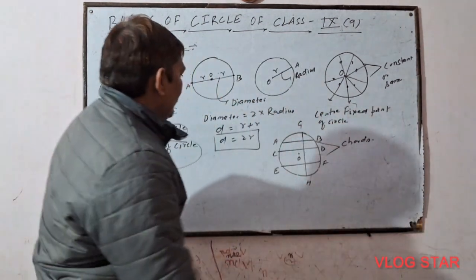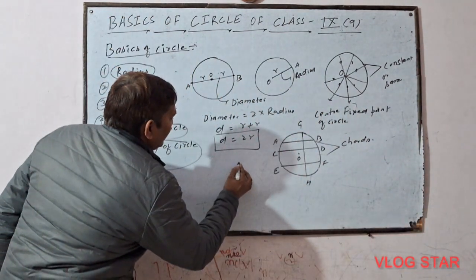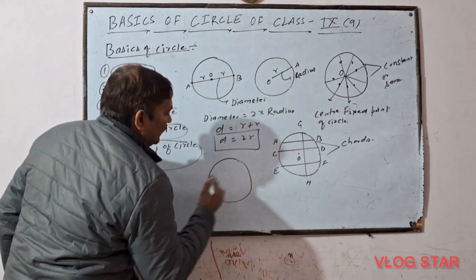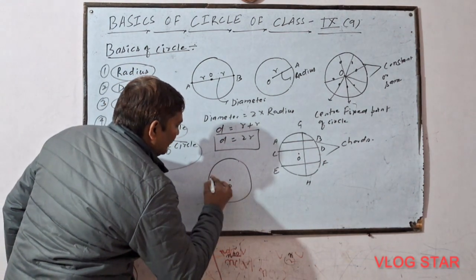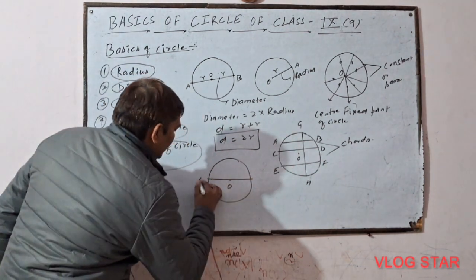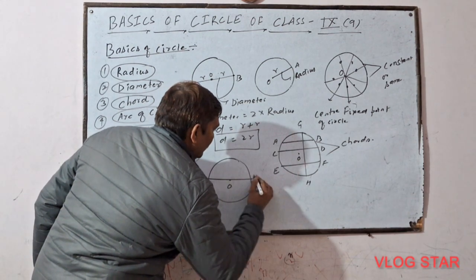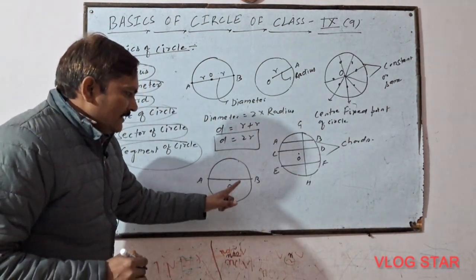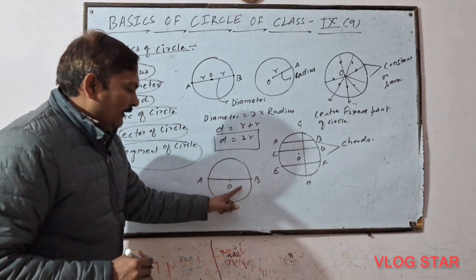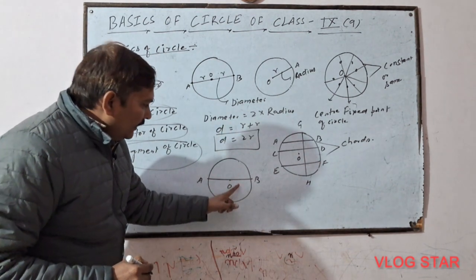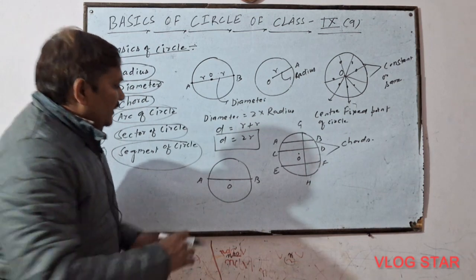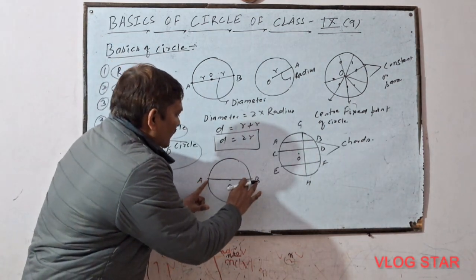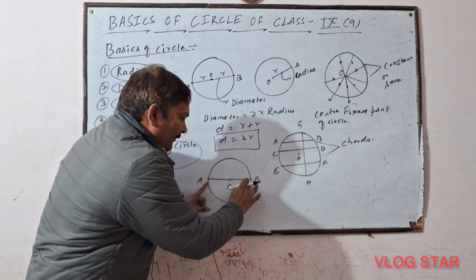Now what happens if I say, see, this is the circle, this is the center of circle, and this line segment AB passes through the center of circle. If I ask whether this is a chord or not, 100% it will be a chord, because it meets at 2 points of circle.